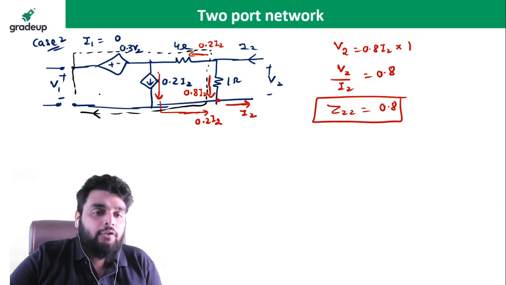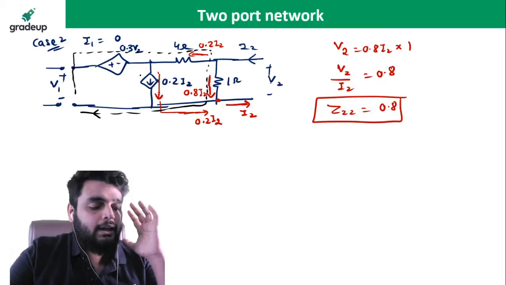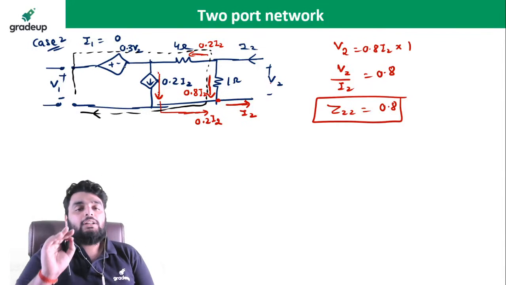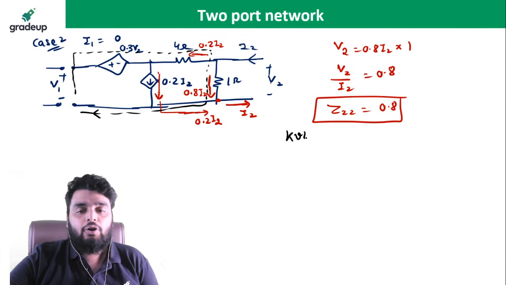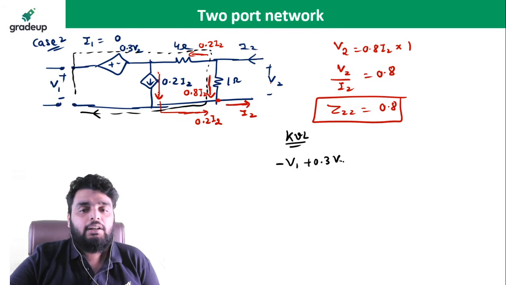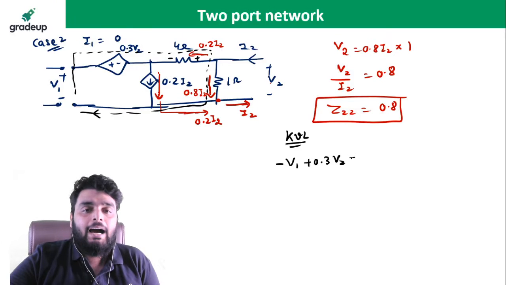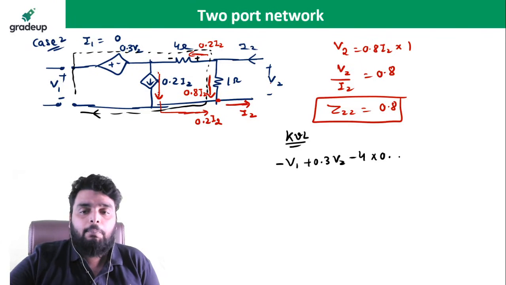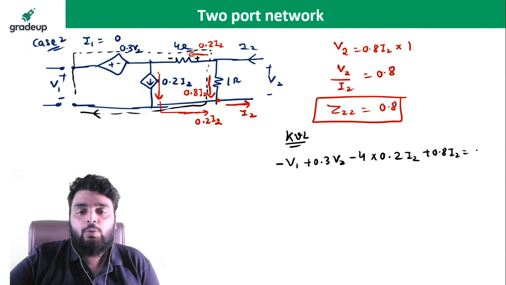Why? Because if you apply the KVL in the inner loop, this particular current source is present, and I cannot apply the KVL if the current source is present. Okay. I explained this concept very well in the starting classes, right? So apply the KVL. It becomes minus V1 plus 0.3 times V2, and you can see the direction of current is opposite now, or you can see polarity is plus minus. So here it will be minus 4 times 0.2 I2. Here you can see plus 0.8 times I2 equal to 0.